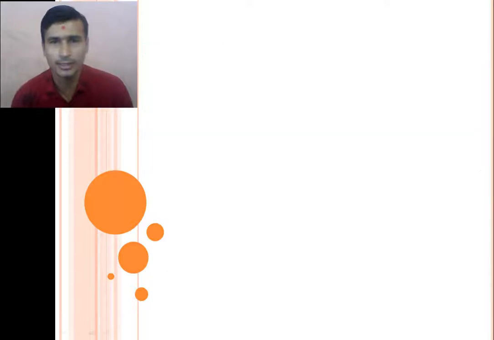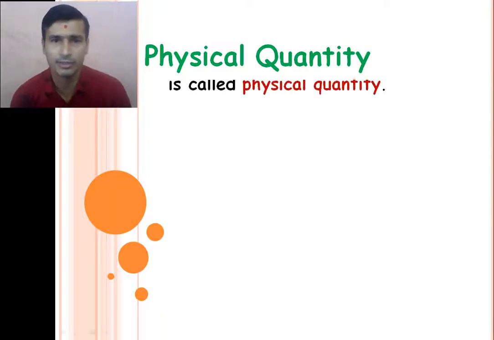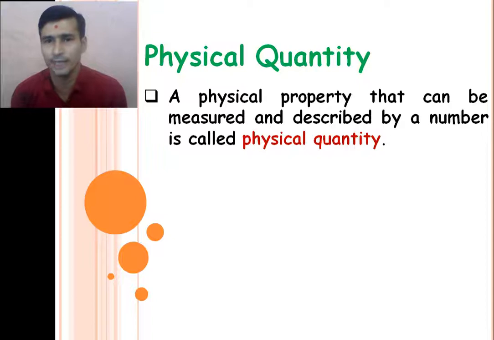So let's start with physical quantity. What do you mean by physical quantities, right? A physical quantity is nothing but any physical property that can be measured and described by a number. If we consider distance, distance is a physical property.